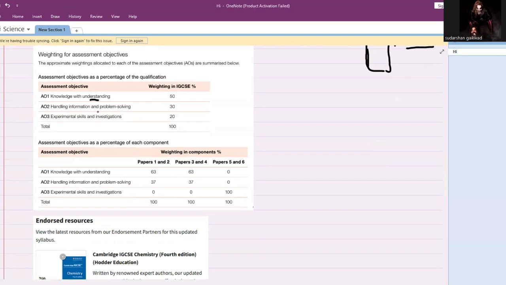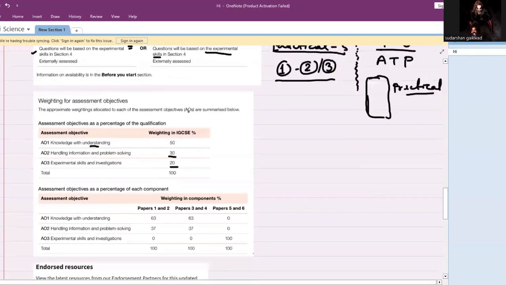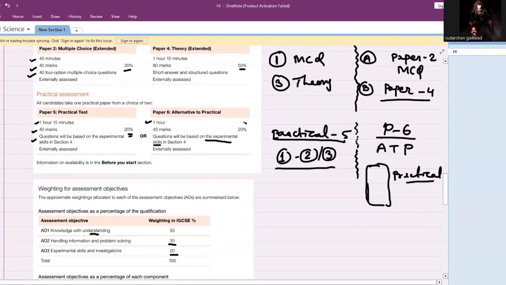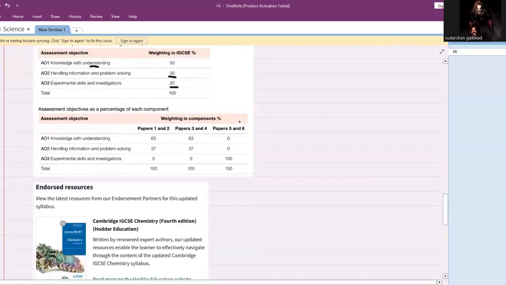Data handling, information and problem solving is 30%, mostly with the graph or table drawing, or the calculation parts. Experimental investigation, that is your paper 6, is 20%. So you can see the weightage they have given. It's entirely 20% here, right? So we have 30, 50 and 20, a 3:5:2 ratio. Check out this 3:5:2 ratio.